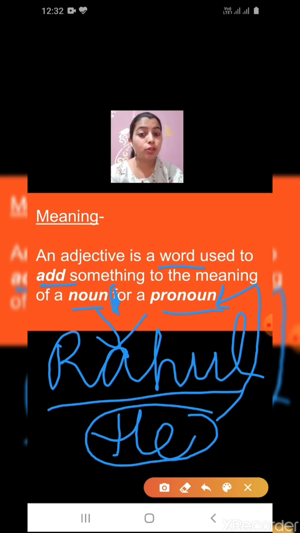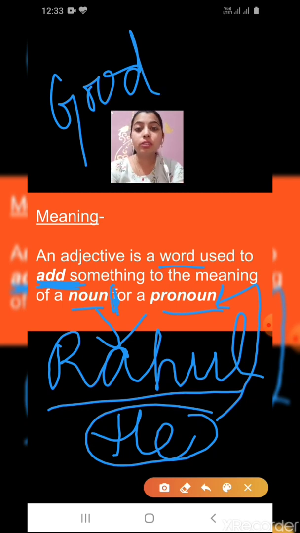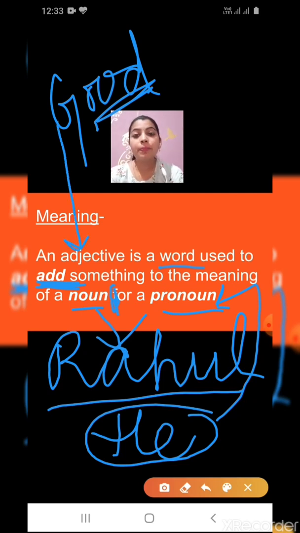An adjective is a word used to add something to the meaning of the noun. What did I add in the sentence? I added good. He is a good boy. Good becomes the adjective.